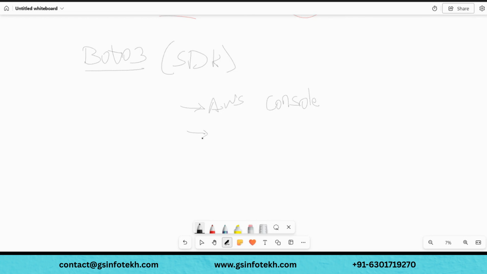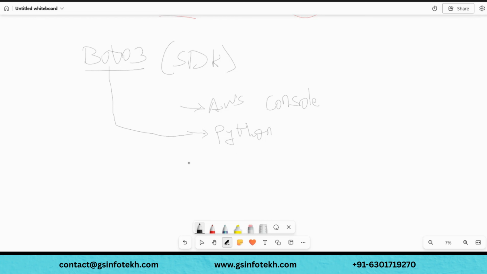The second one is Boto 3. Boto 3 means programmatically, meaning Python: you run your Python scripts, and this should communicate with AWS services like Lambda and EC2 automatically. There is no Chrome, there would be no browser, and using Python, if you are a core developer, you should be able to create buckets, upload files, and get files using only Python. That is made possible using something called Boto 3.